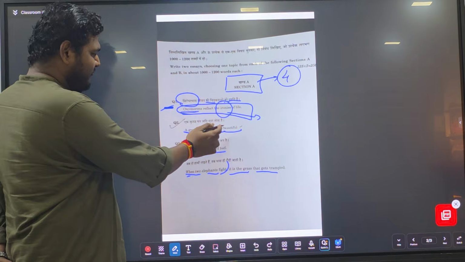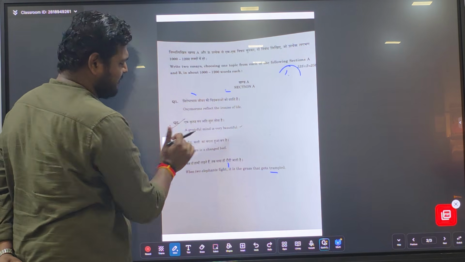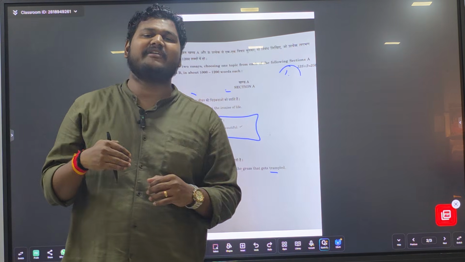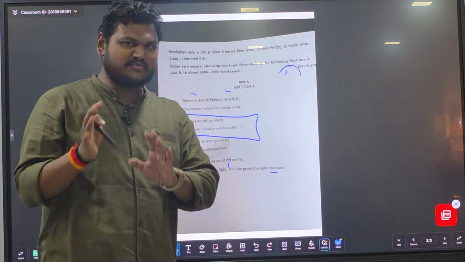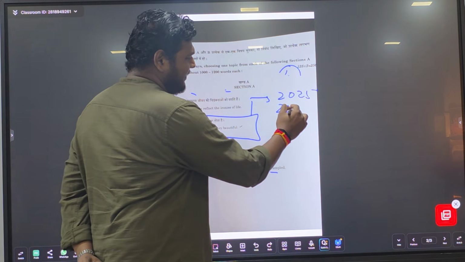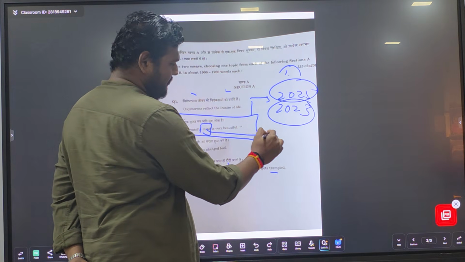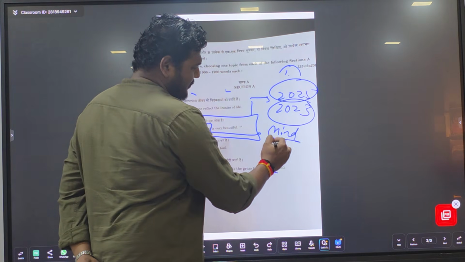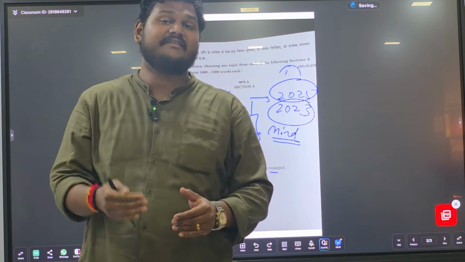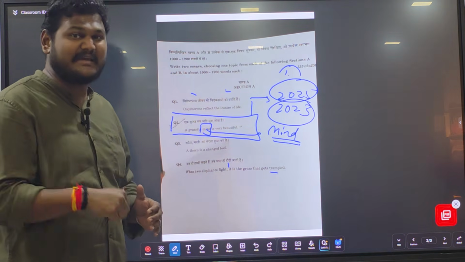Next, a grateful mind is very beautiful. A very, very beautiful essay. You have to identify the PYQ linkages. If you look properly, there will be the 2025 essay and the 2023 essay on this same topic, which is the mind. I haven't taken those essays over here, but you have to identify them. You have to practice previous year essays so that this year's essays will be easy for you.